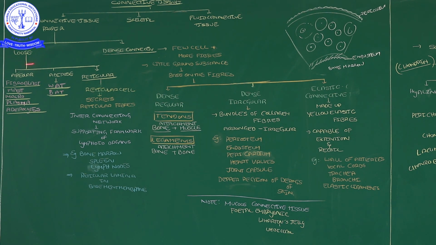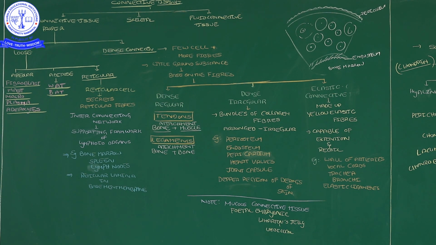Okay, now come to reticular connective tissue. Reticular connective tissue is one of the connective types, connective tissue proper, that is, a loose connective tissue. The word reticular itself gives you some information. In reticular tissue, all the cells and fibers are arranged in a net-like pattern. Reticular means a net-like projection. So reticular connective tissue contains reticular cells, or reticulocytes. These reticular cells secrete fibers, and those fibers are reticular fibers.